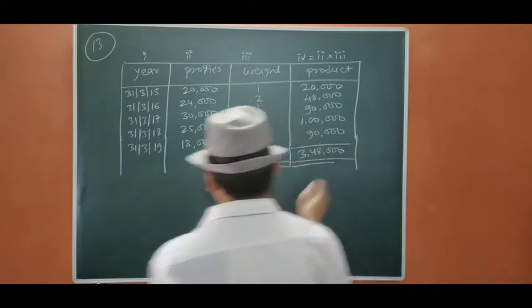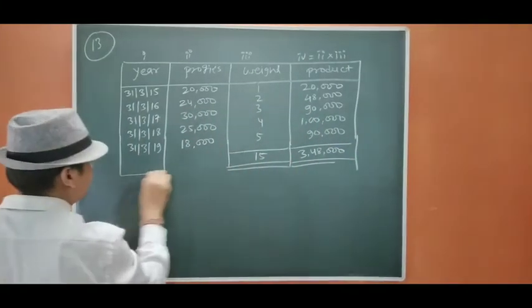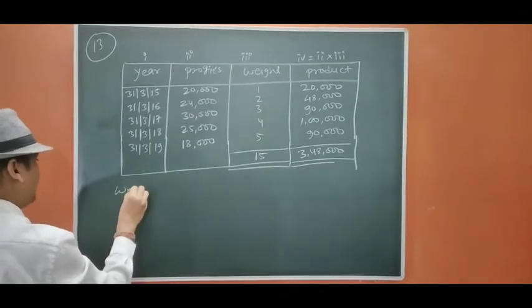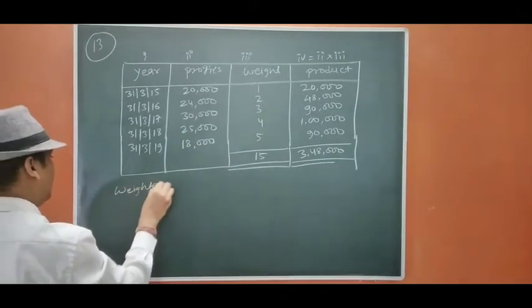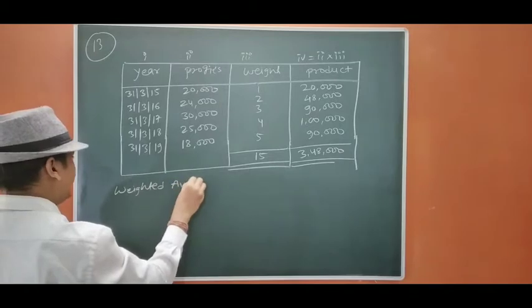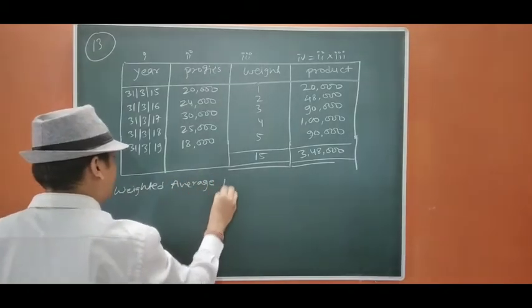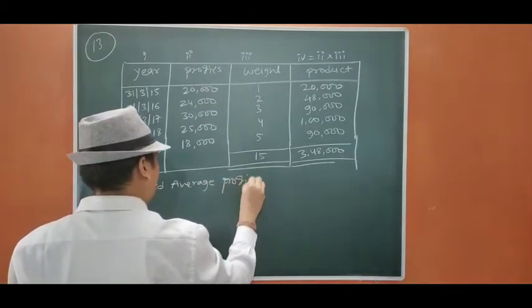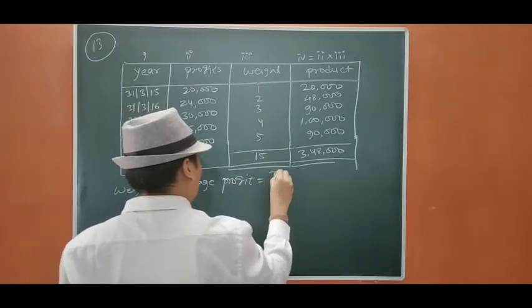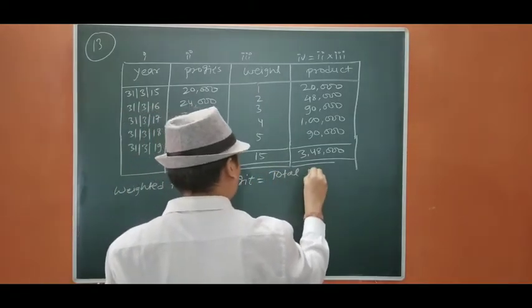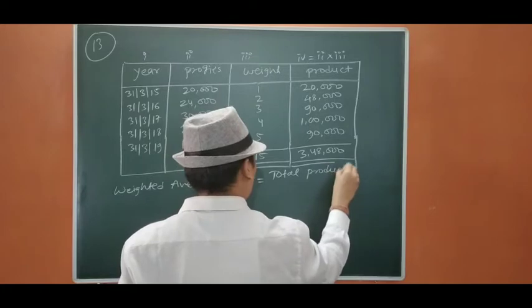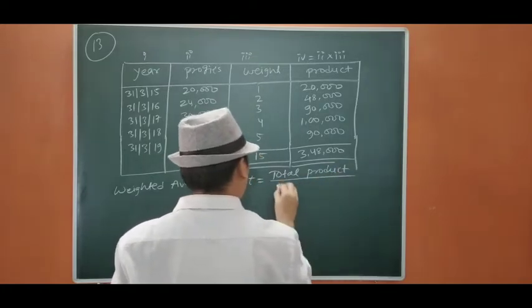Okay. Now we are going to calculate weighted average profit equals total product upon total weight.